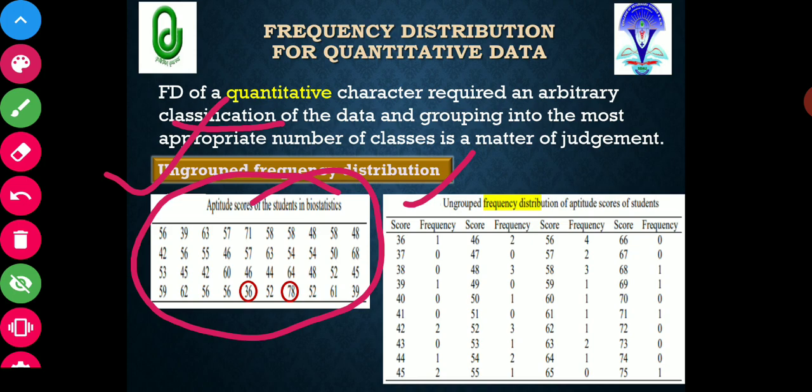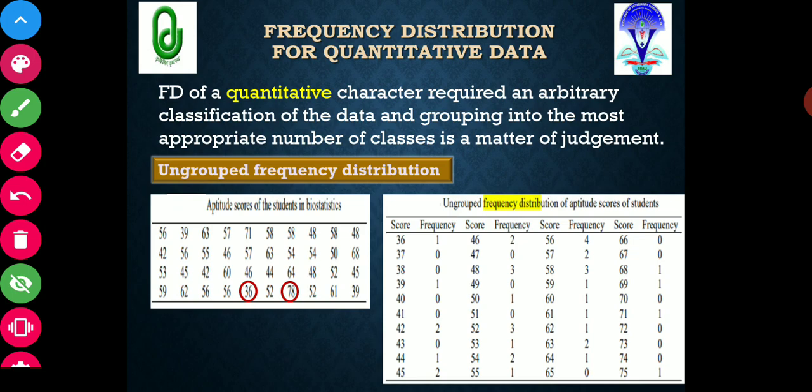Similarly, I will do this up to the highest score, and such a classification is called ungrouped frequency distribution, where we are not forming any group, but whatever data we have, I simply put that data and write the frequency against that particular data.